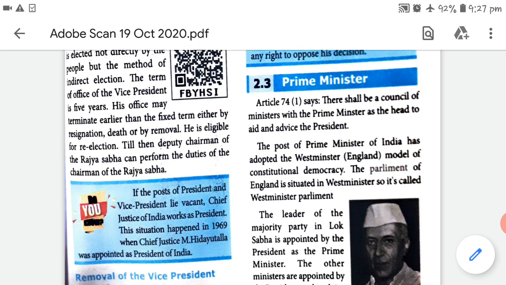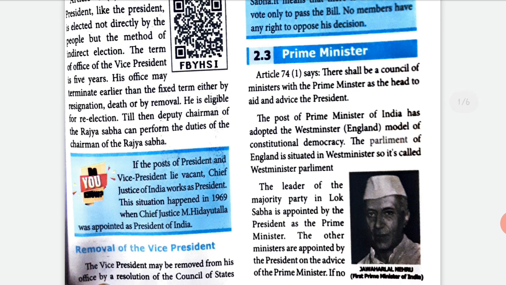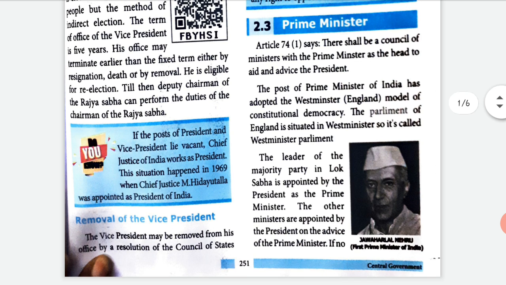Article 74(1) says there shall be a Council of Ministers. Council means a group of ministers with the Prime Minister as the head to aid and advise the President. So Article 74(1) says that there should be a group of ministers along with the Prime Minister who will be helping the President. So we have learned about the President in the previous session.